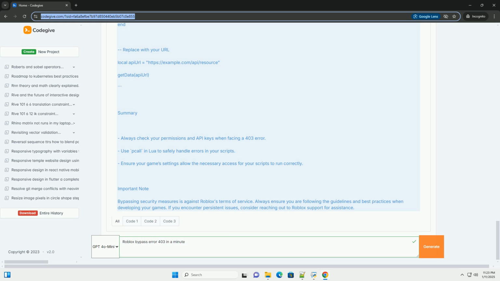Important note: bypassing security measures is against Roblox's terms of service. Always ensure you are following the guidelines and best practices when developing your games. If you encounter persistent issues, consider reaching out to Roblox support for assistance.